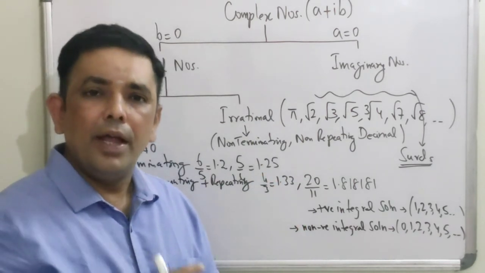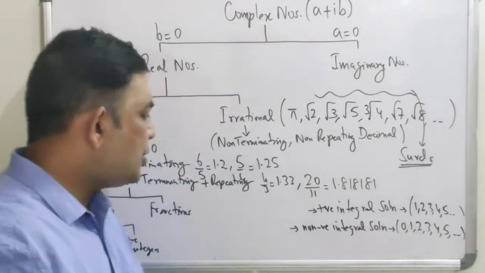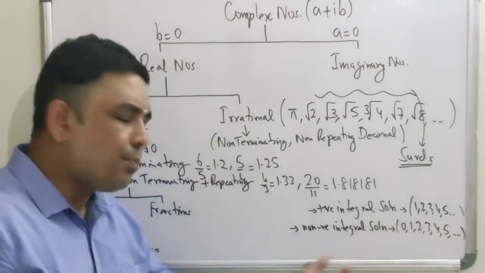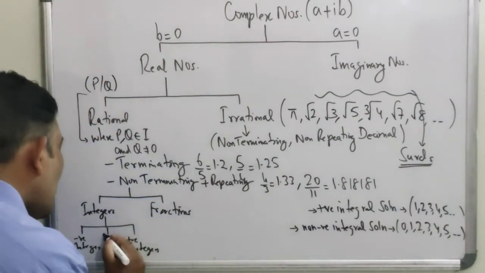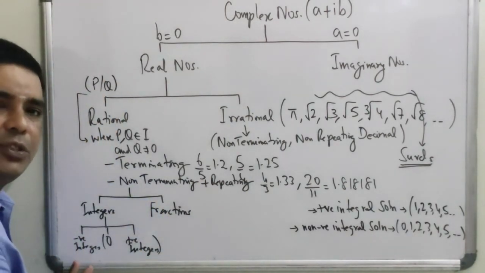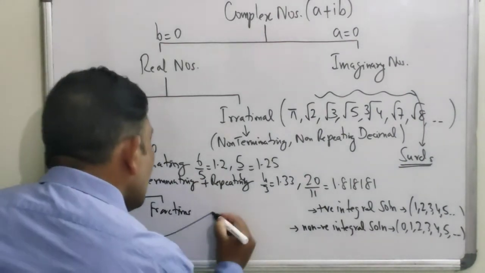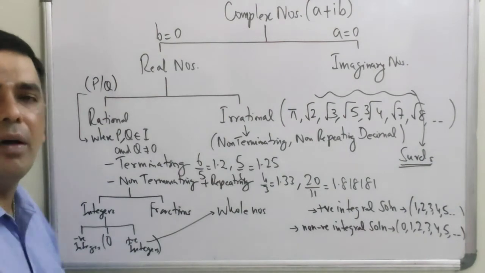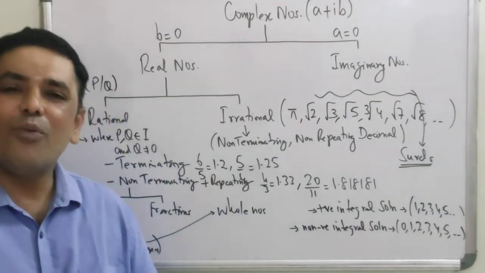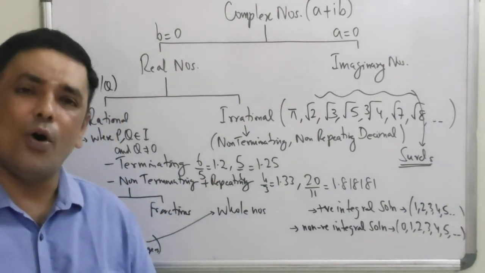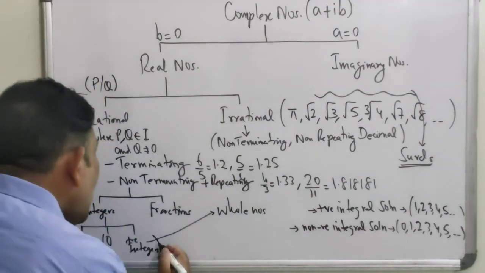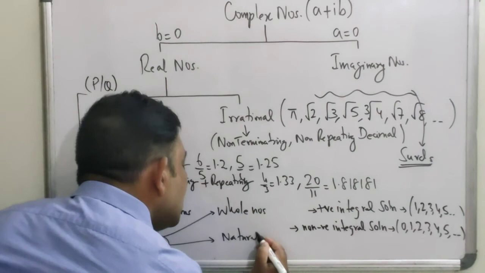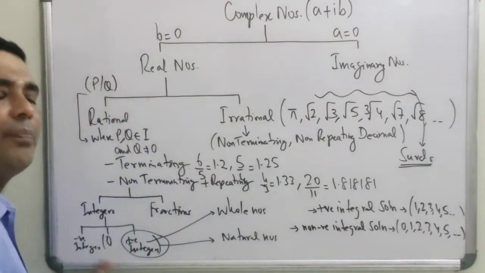Okay. Now, before I close, what are non-negative integers popularly known as? 0 and all positive integers, what are they popularly known as? They are also popularly known as whole numbers. 0, 1, 2, 3, 4 and so on. Right? And only positive integers, what are they called as? They are called as natural numbers.